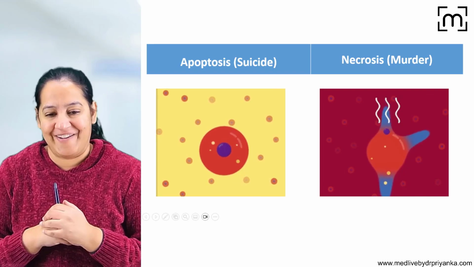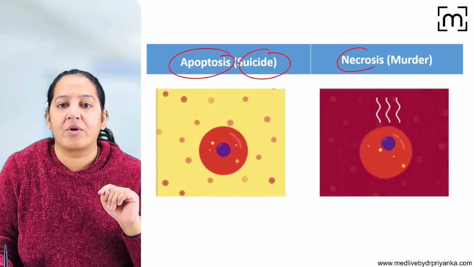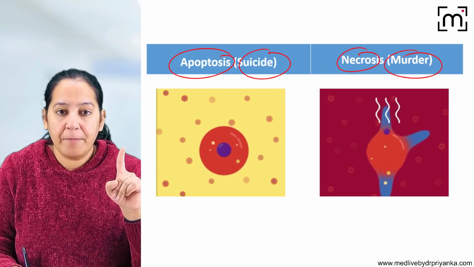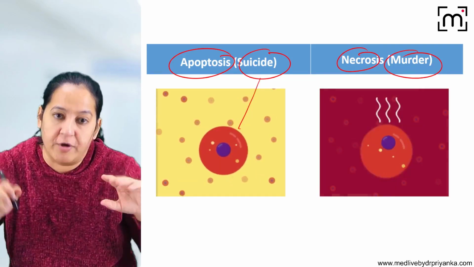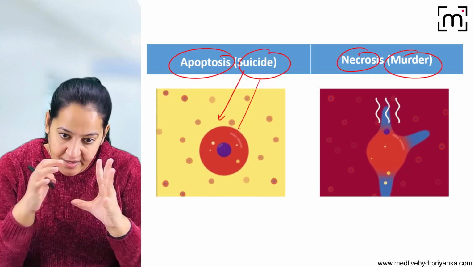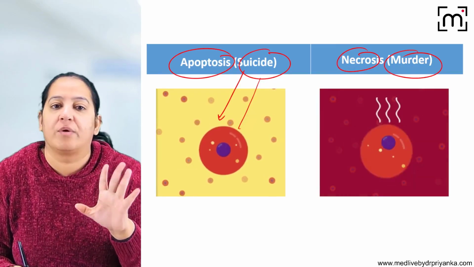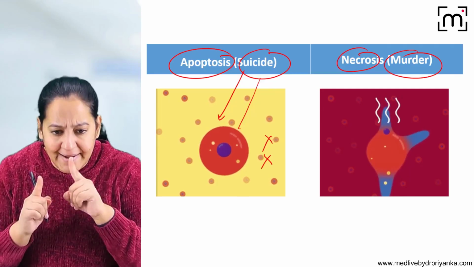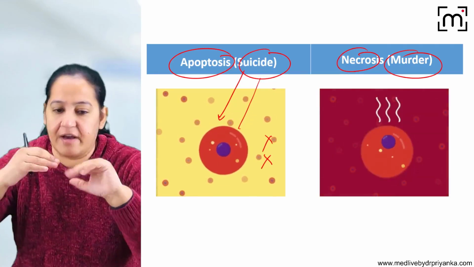Appreciate apoptosis and necrosis. Let me show you. Apoptosis, which we compare with suicide. Necrosis, which we compare with murder. In apoptosis, the cell will shrink and it will convert into multiple apoptotic bodies silently. During this, no leakage, no inflammation. There is no leakage, no inflammation, and a phagocyte will engulf all of them.